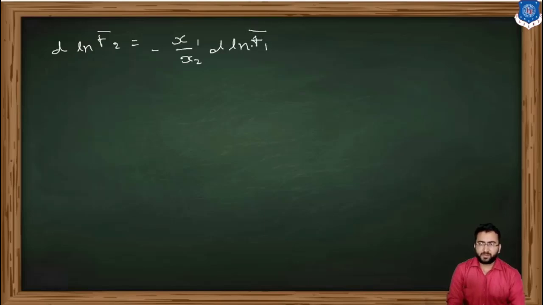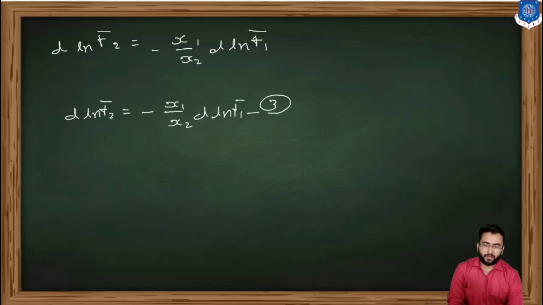Okay, so it becomes like this. Now again rearranging this equation, it becomes d ln f2 bar is equal to minus x1 upon x2 d ln f1 bar. So this is our equation number 3.